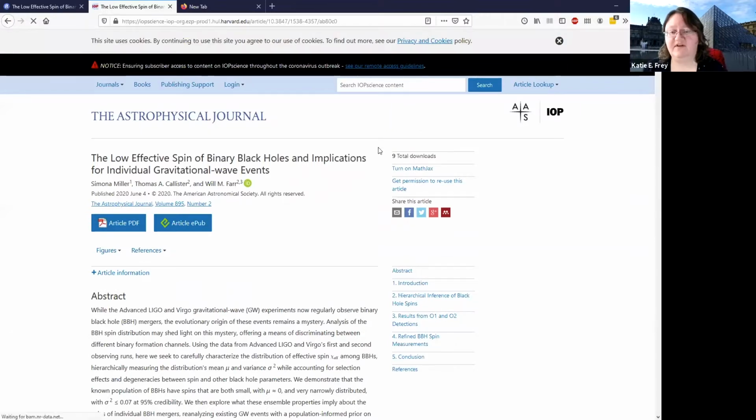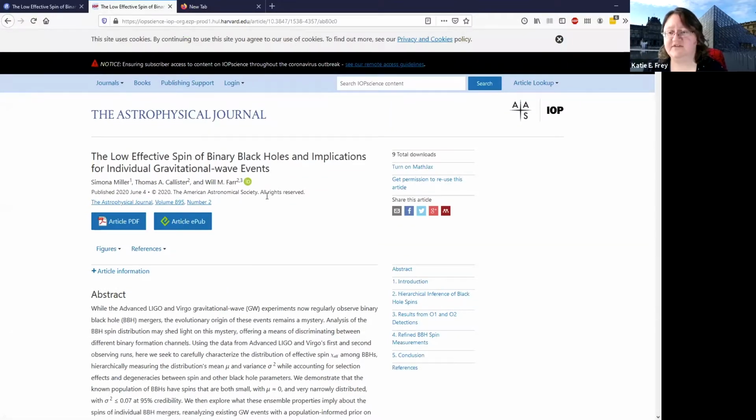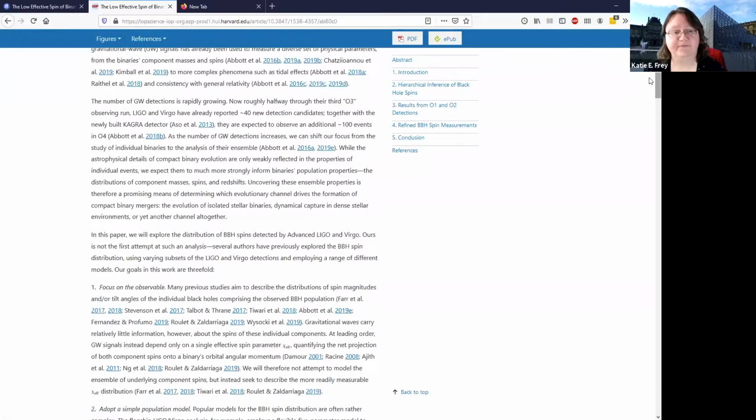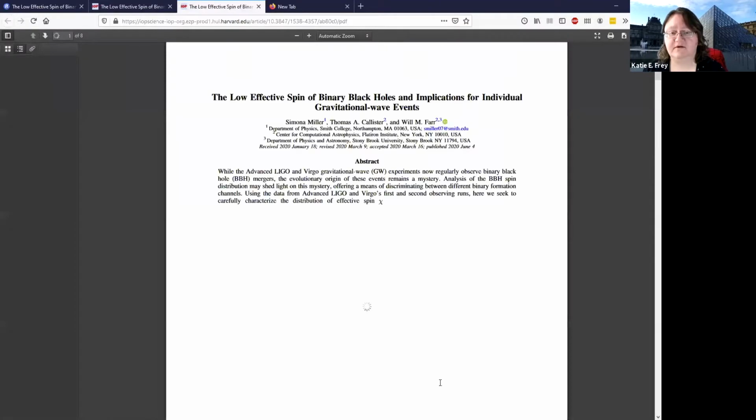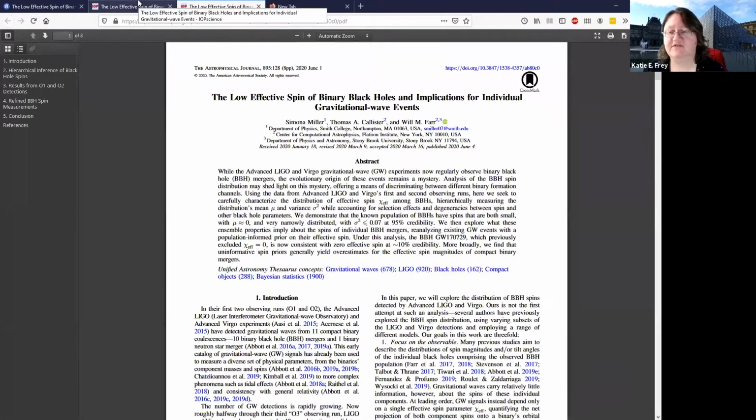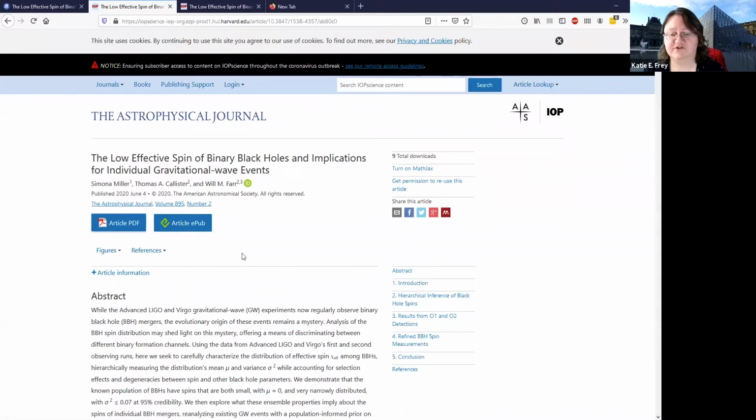And here we are at the article itself. So the Astrophysical Journal, you can see the full text of the article here. You can also download the PDF. There you go. You can print that, save it to your computer, however you are interested in accessing that.